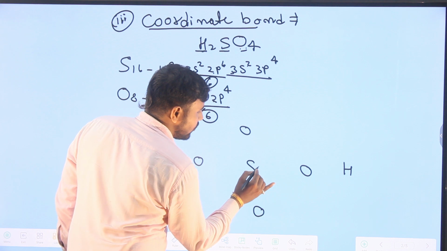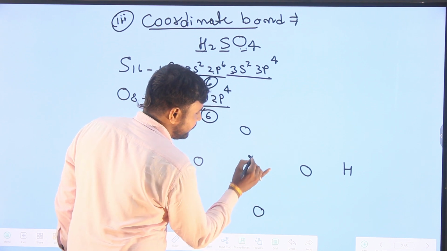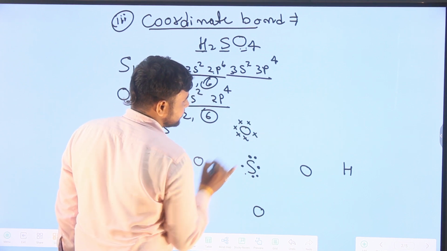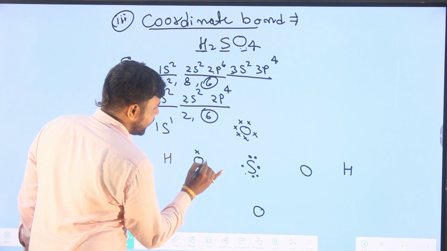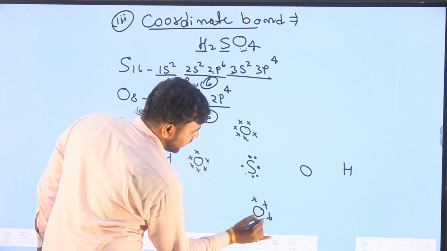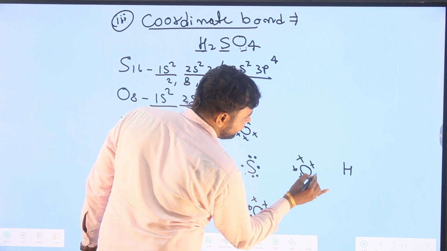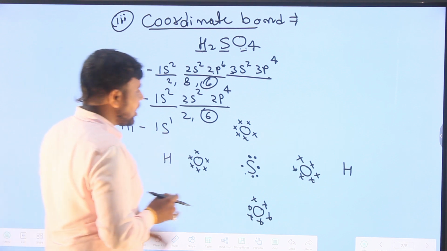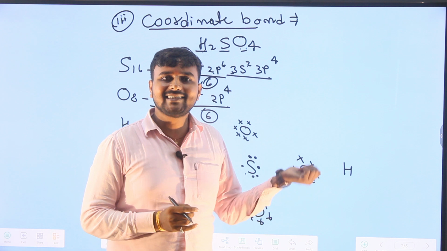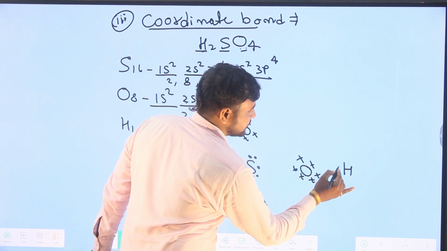Represent the electrons: 1, 2, 3, 4, 5, 6 for each atom. All oxygen atoms contain 6 electrons in their valence shell, and the sulfur atom also contains 6 electrons in its valence shell, but hydrogen atoms contain 1 electron.